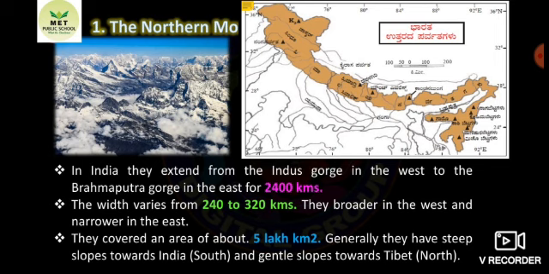By seeing the map you can understand. To the west, the Himalayan mountain or northern mountain is broader and to the east it is narrow. They cover an area of about 5 lakh square kilometers. Generally, they have steep slopes towards India and gentle slopes towards Tibet.